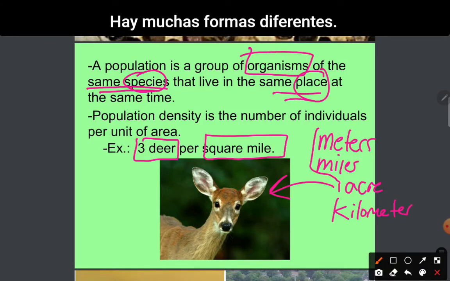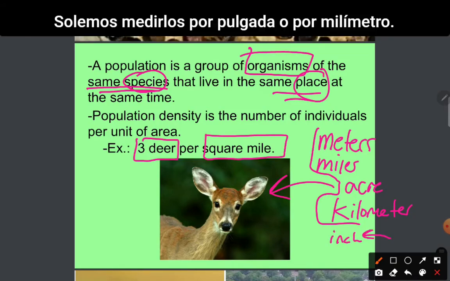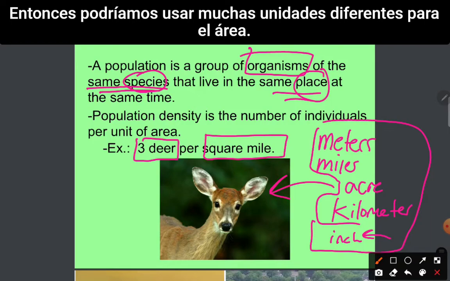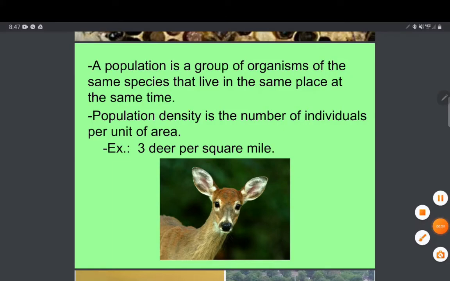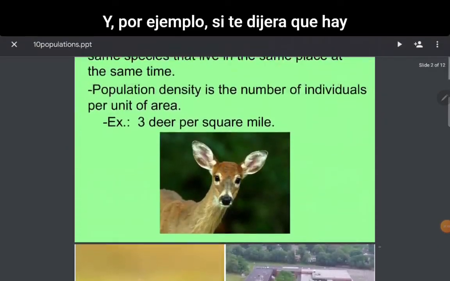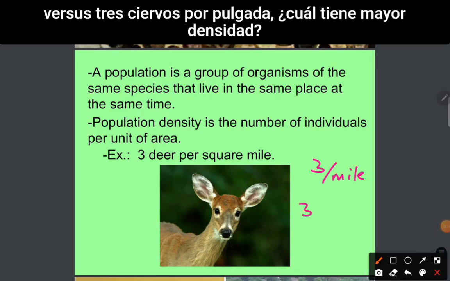There are lots of different ways. We could even say per inch. Like when we talk about bacteria, we tend to measure them per inch or per millimeter. So we could use a lot of different units for area. And so, for example, if I were to tell you that there are 3 deer per mile versus 3 deer per inch, which one is a greater density?